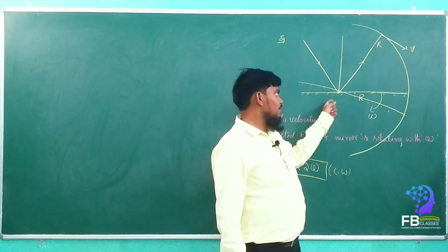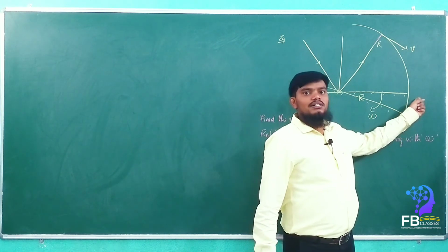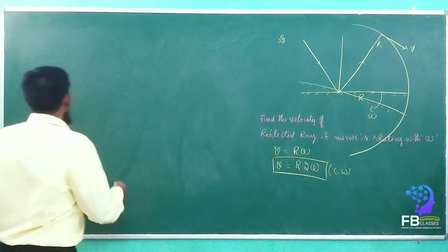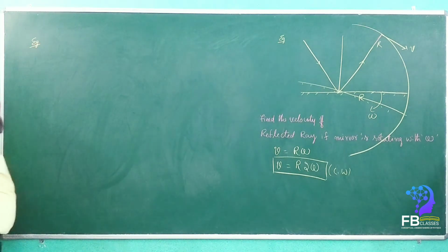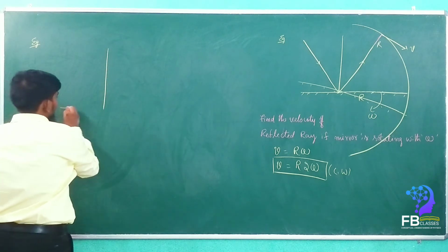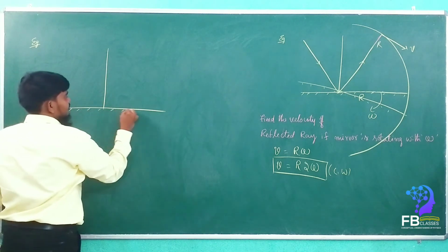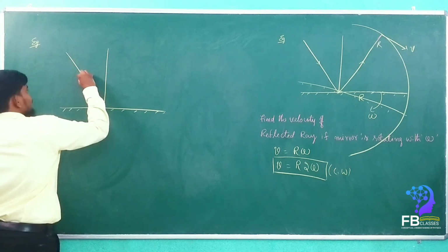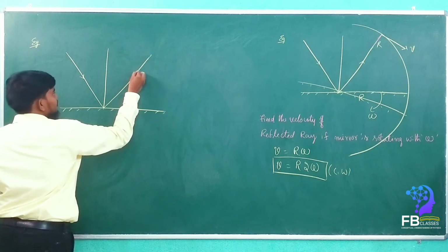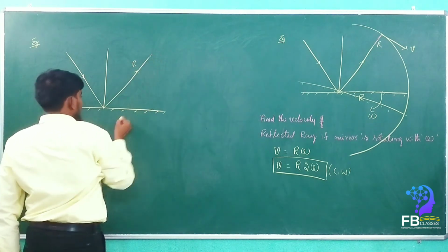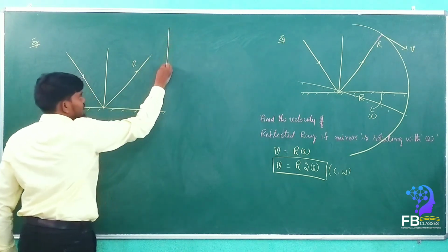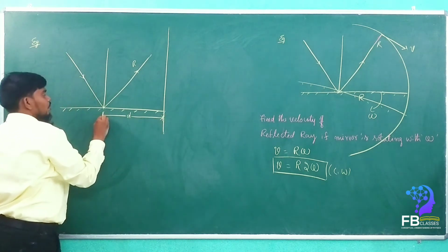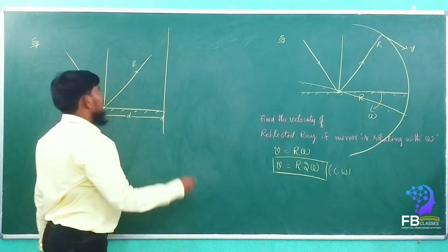If you take the same example problem, instead of a circular screen, if you take a straight screen, what will happen? See here, the same example we are taking. This is the mirror. The incident ray is incident here and the reflected ray is reflected here. Now the screen is taken here, at a distance d from the point of incidence. Then he asks the same question.